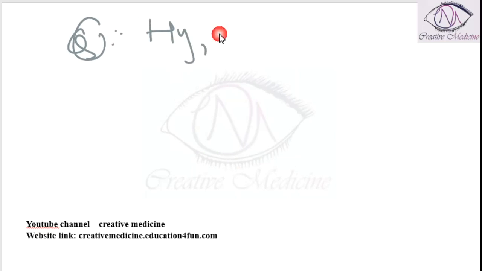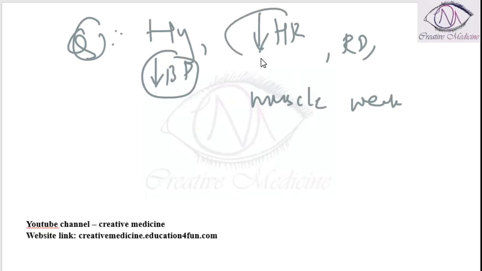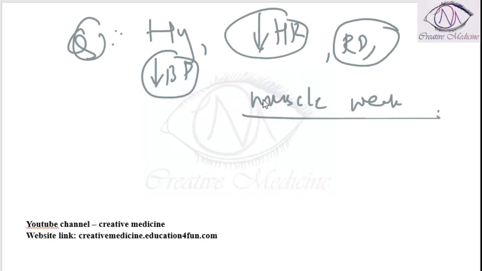Question. Hypotension, bradycardia, respiratory depression, muscle weakness. All these are unresponsive to atropine and neostigmine. It would likely be due to... So the patient has lower BP, hypotension, bradycardia and respiratory depression with muscle weakness, but shows no response to atropine or neostigmine.